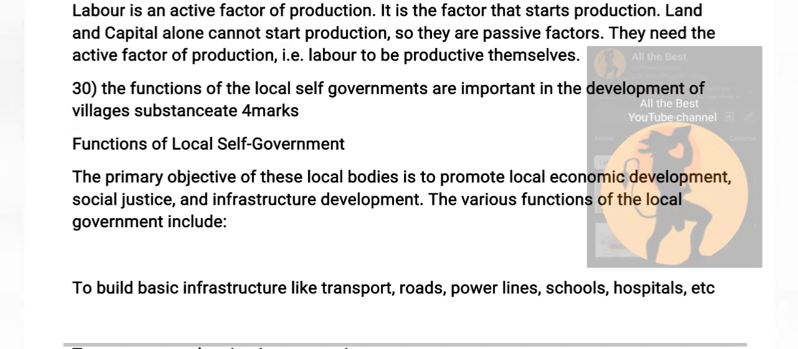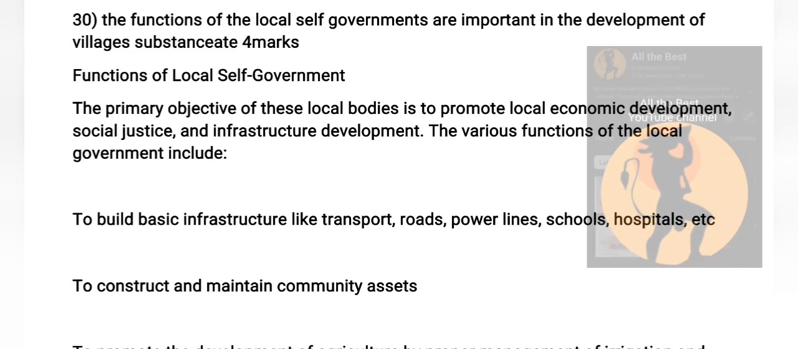So the next question: the functions of the local self-governments are important in the development of a village. Substantiate means explain. This is for 4 marks, so you have to write more, like a page. The primary objective of these local bodies is to promote local economic development, social justice, and infrastructure development.